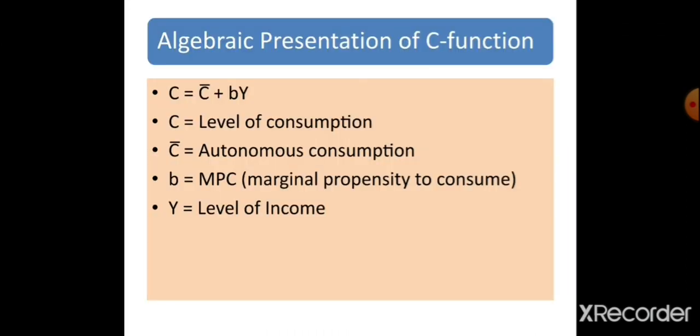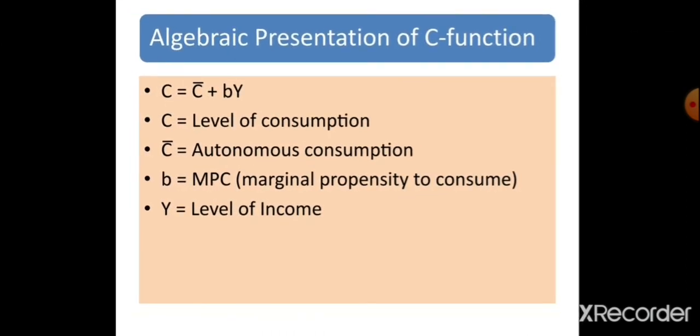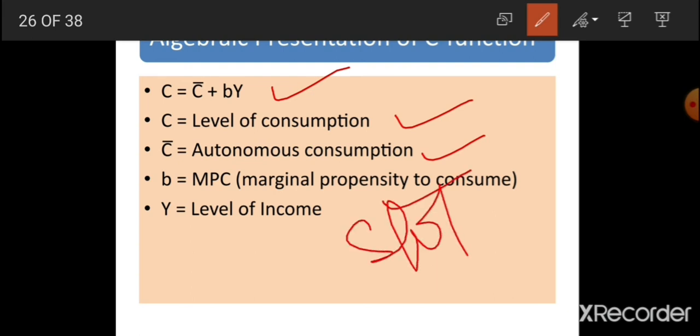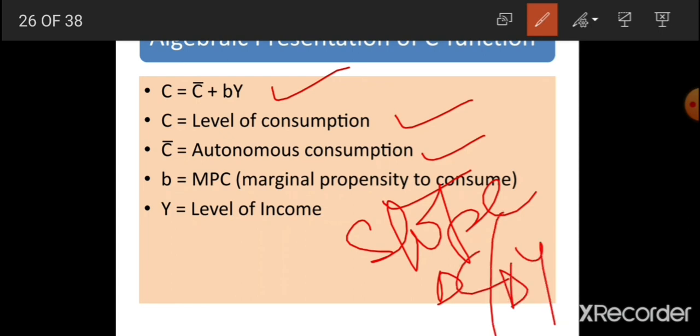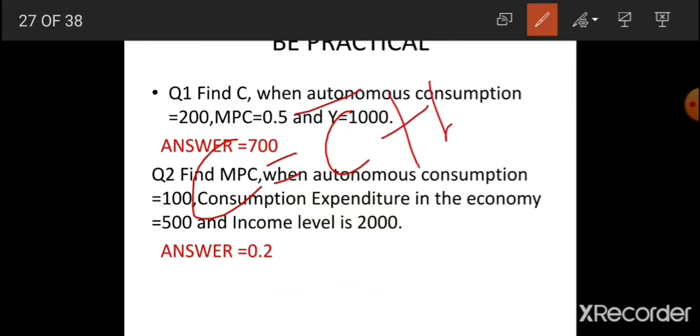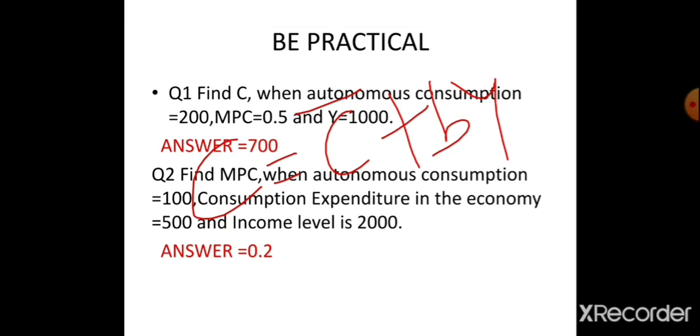Now, what about the algebraic expression? This is C bar plus BY: level of consumption, autonomous consumption, marginal propensity to consume, also known as the slope of the C line. The formula is delta C by delta Y. And what is Y? Level of income. In C bar plus BY, substitute the values which are given to you. There are 4 variables. You will be given any 3, and on the basis of these 3 you are to find out the fourth one.